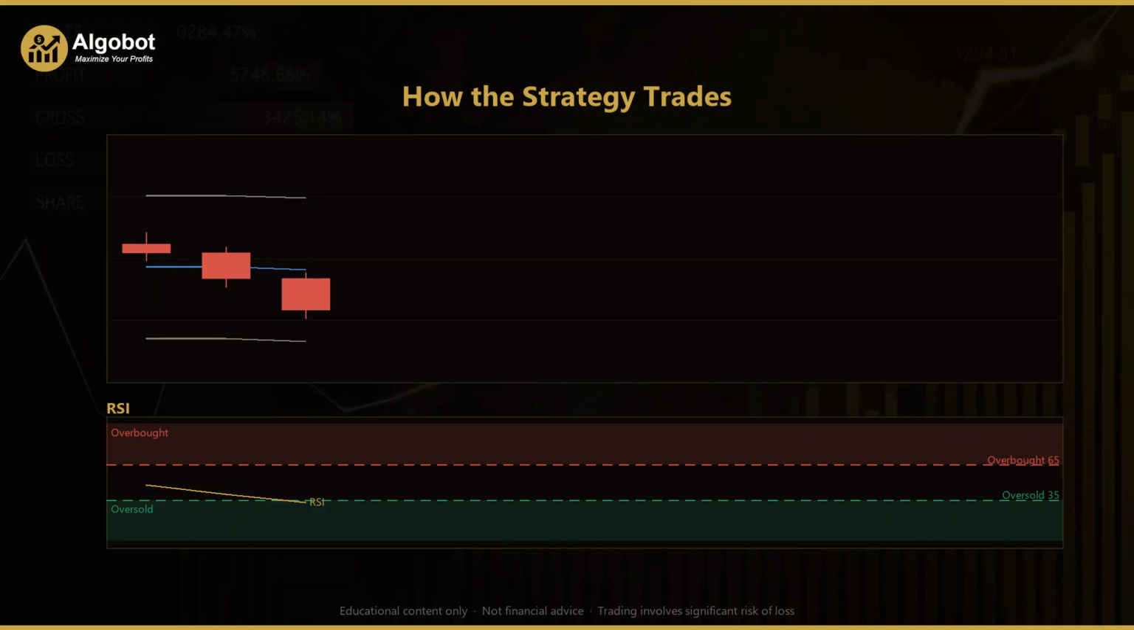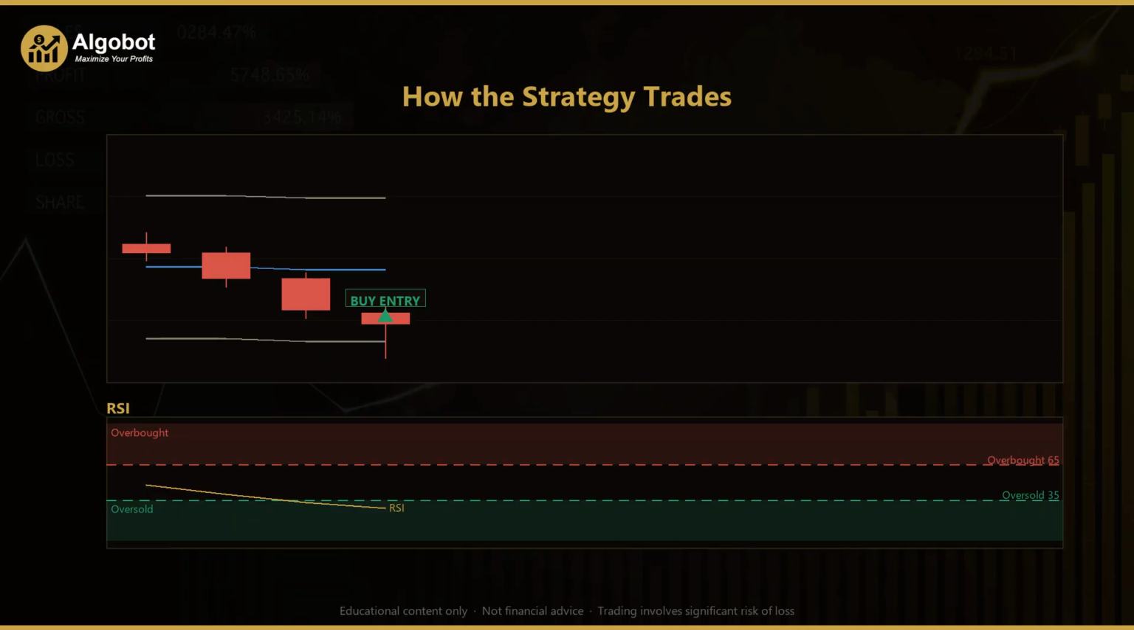Price starts gently, sitting close to the VWAP, and then begins to slide lower, candle after candle, drifting down toward the lower band. As it falls, keep one eye on the RSI in the lower panel. It's dropping with price, heading toward that oversold zone. Now look at the key candle.